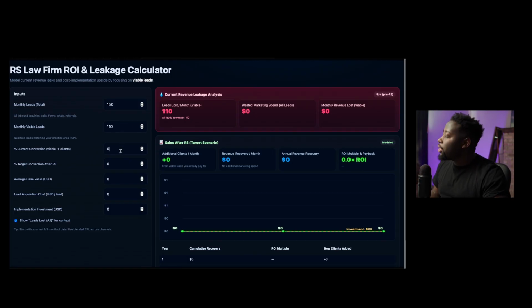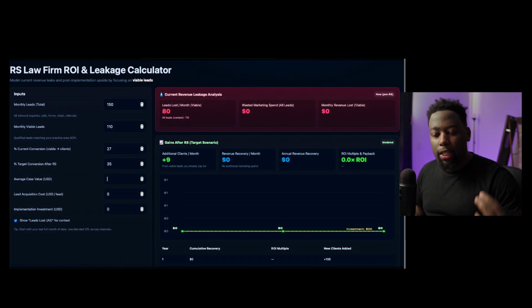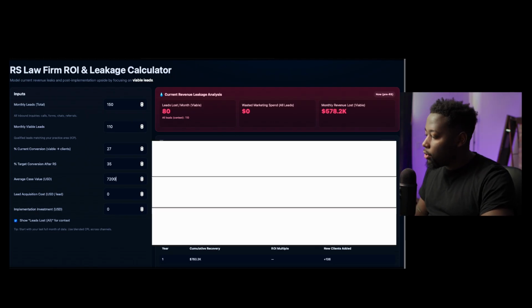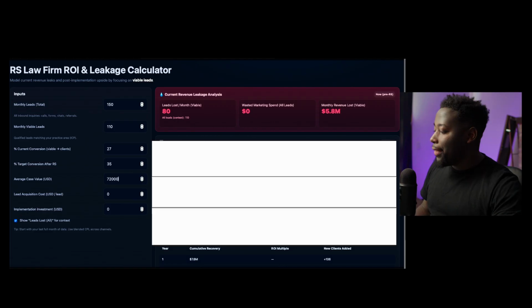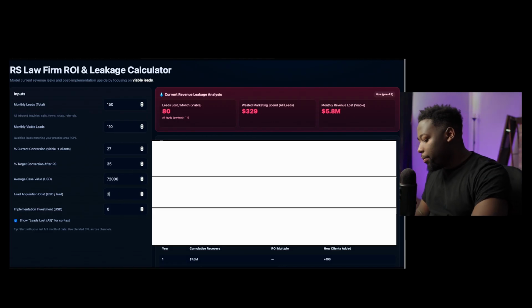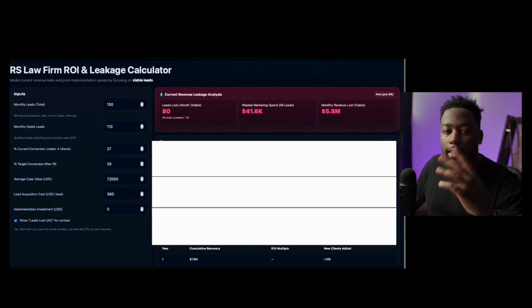And let's say the current conversion rate is about 27%. So out of 110, they're turning those leads into paying clients at 27%. And let's say they want to increase their conversion rate from 27% to, let's say, 35% to keep things simple. And let's say their average case value is about $72,000 per case. And then they're paying about, let's say, $380 per lead from Google Ads mixed in with the referrals as well.